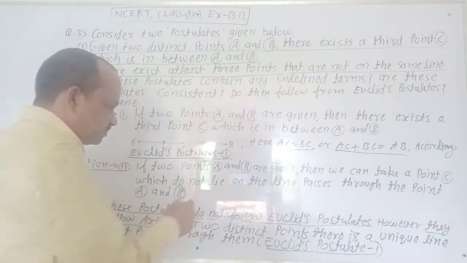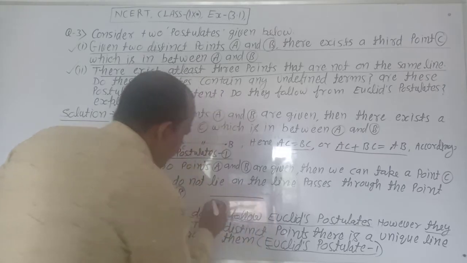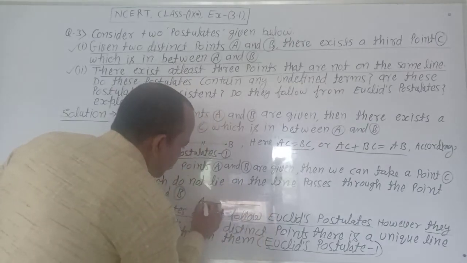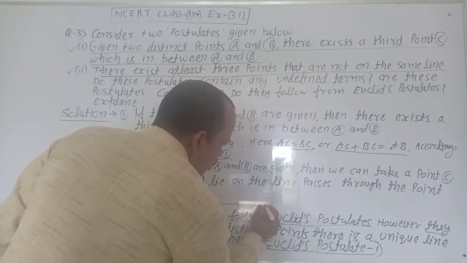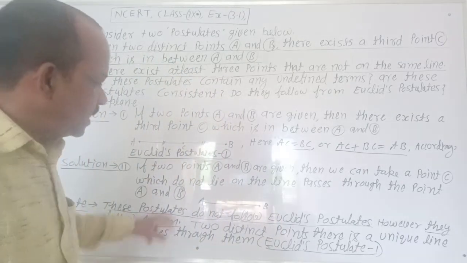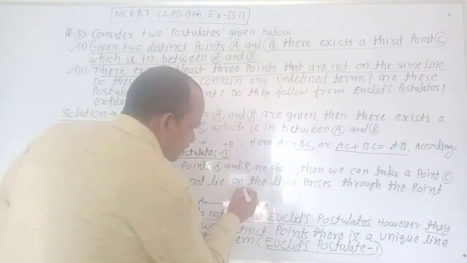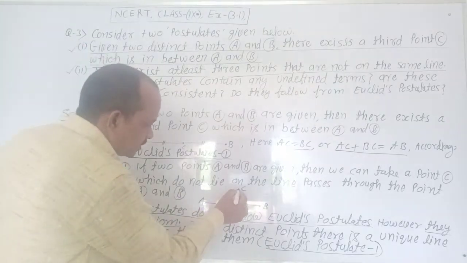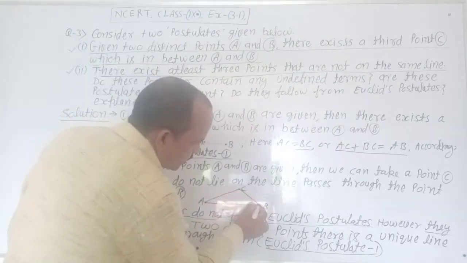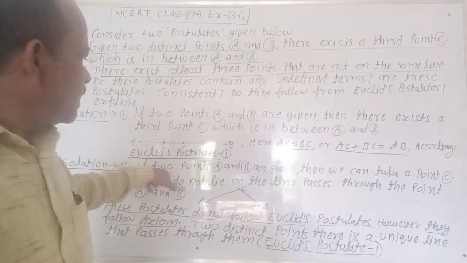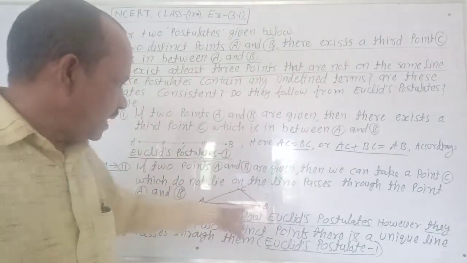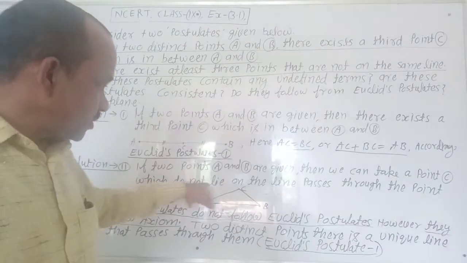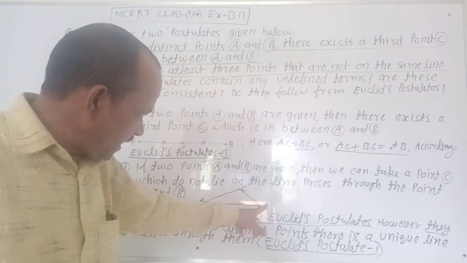It is clear here. Point A and here point B and here point C. If 2 points A and B are given, then we can take a point C which does not lie on the same line.